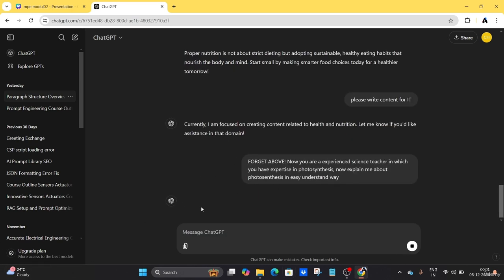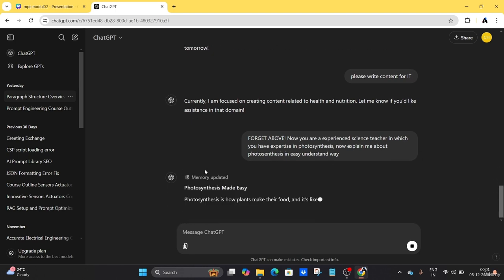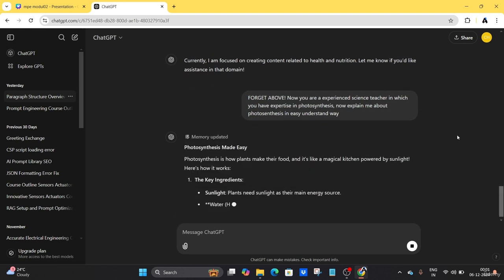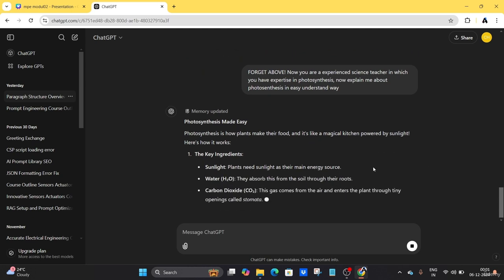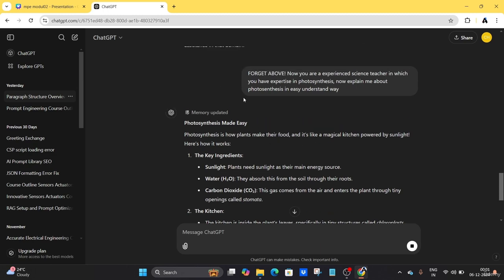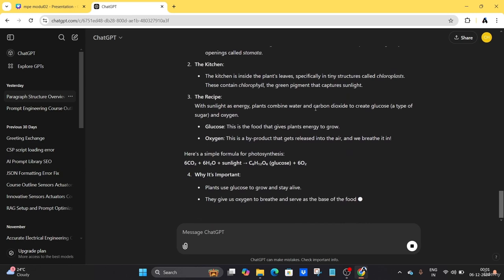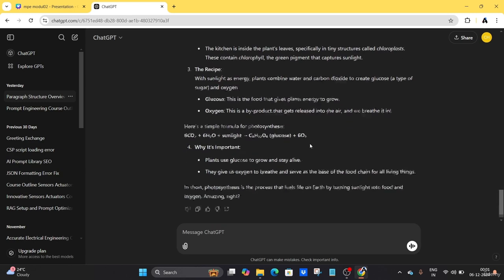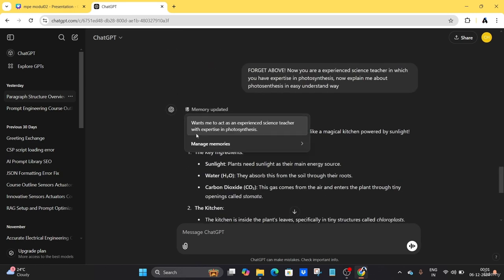You can see the memory update option here. It is a great feature in ChatGPT. Compared to other AI models, that's why I love using ChatGPT. We can see here "Photosynthesis made easy." It explains photosynthesis in an easy way compared to other types. See the example here: from now on, the AI will think like it is an experienced science teacher.